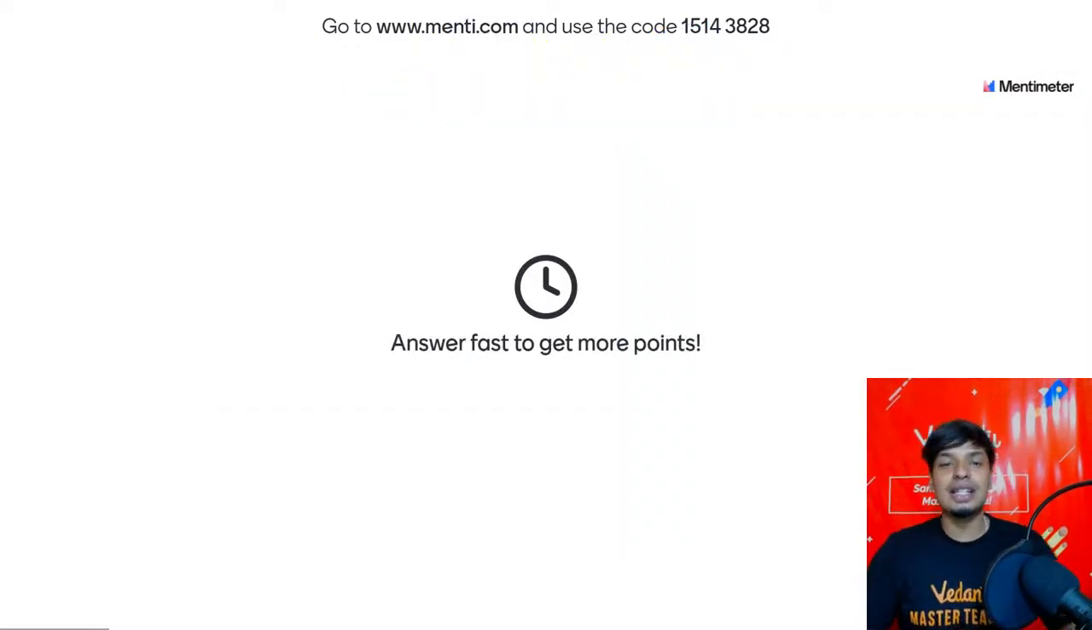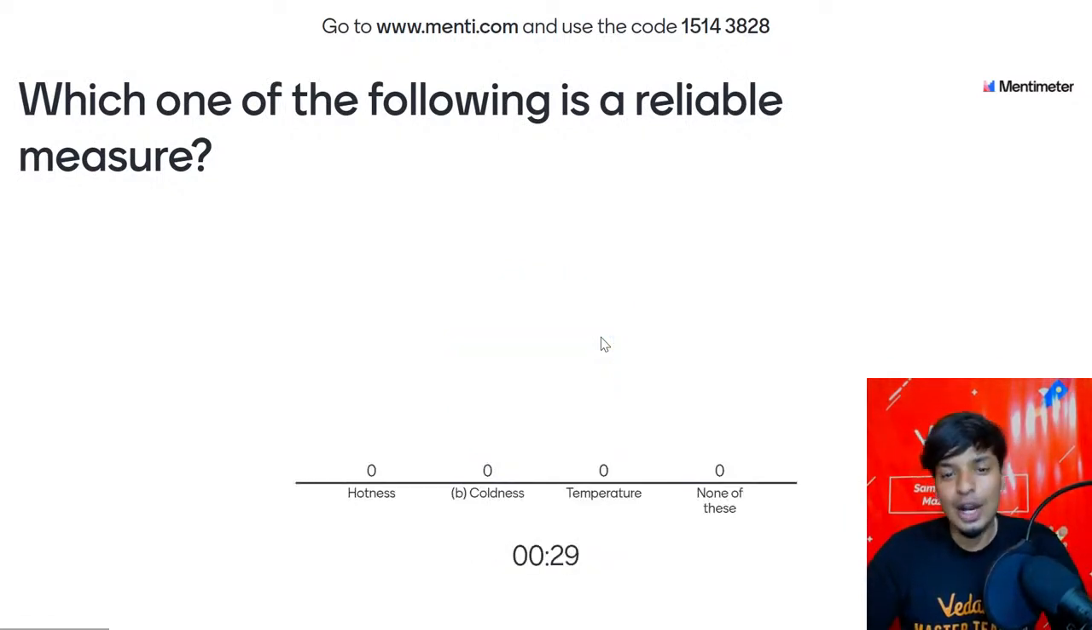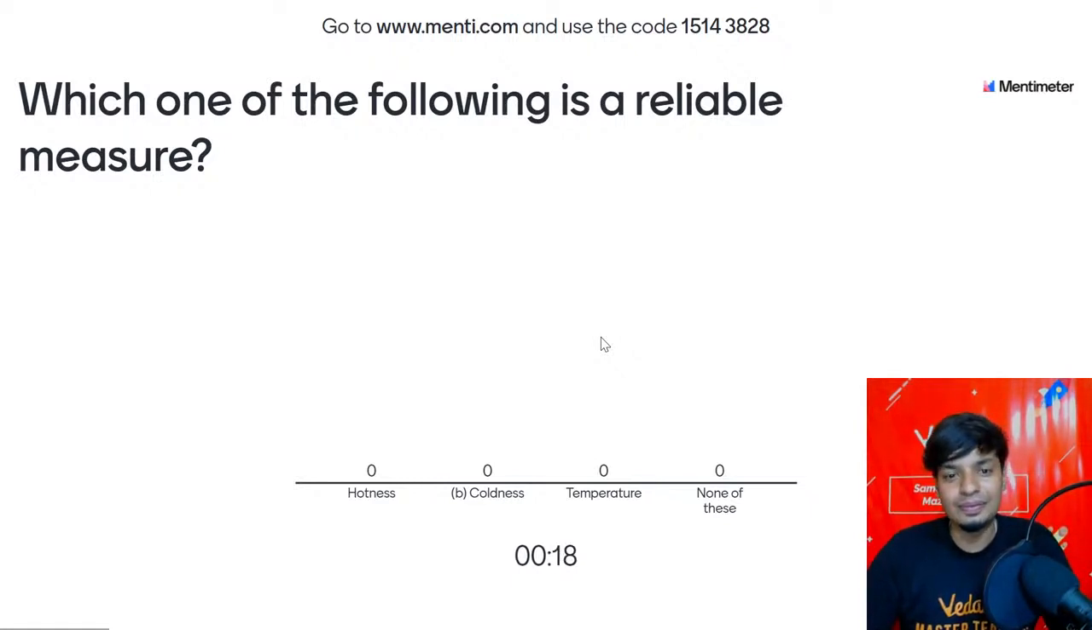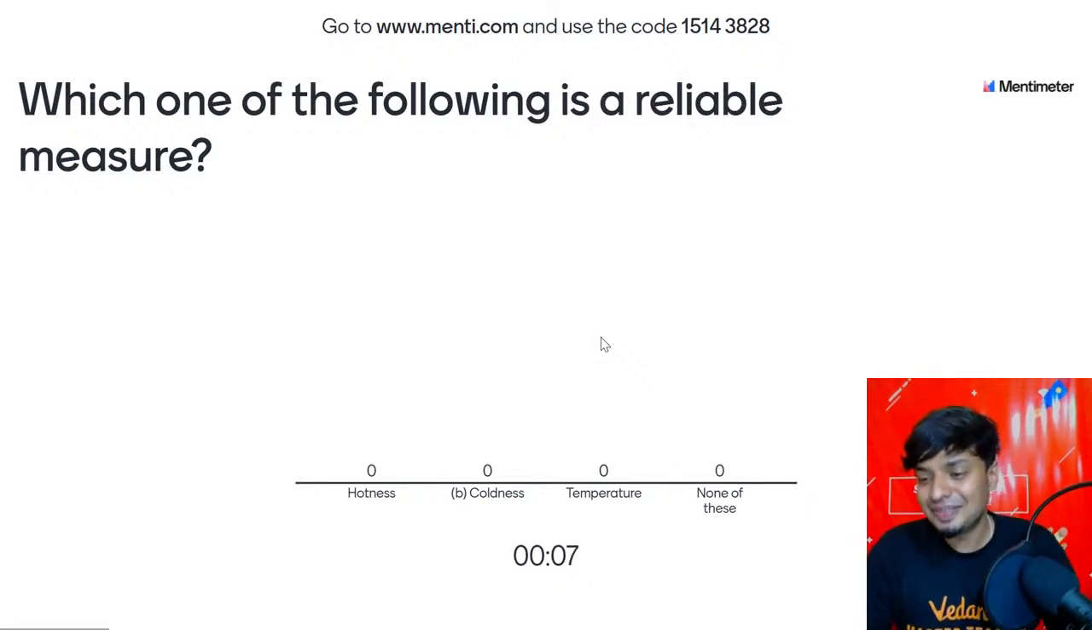What is that question? Which one of the following is a reliable measure? Hotness, coldness, temperature, none of this. Which of the following is a reliable measure? Which can you trust the measure? How do you measure? On the basis of what? Easy, guys, come on. Hotness, coldness, temperature, none of these. Come on, guys, join in. Answer the right one. I can see a lot of answers coming in the chat box also.